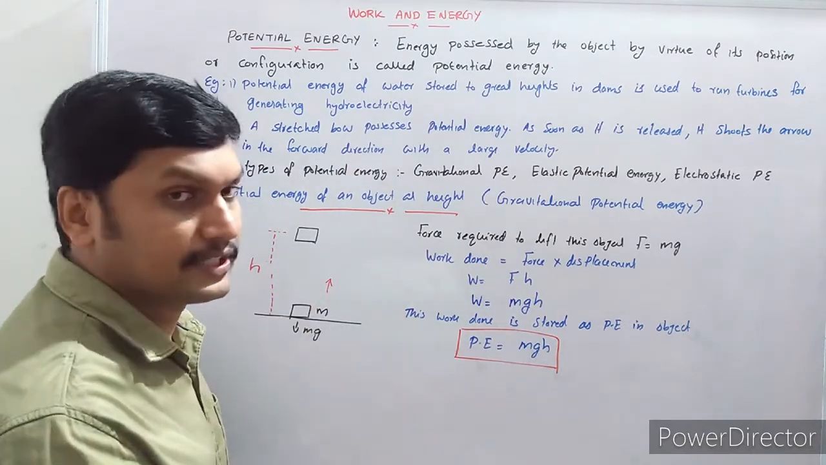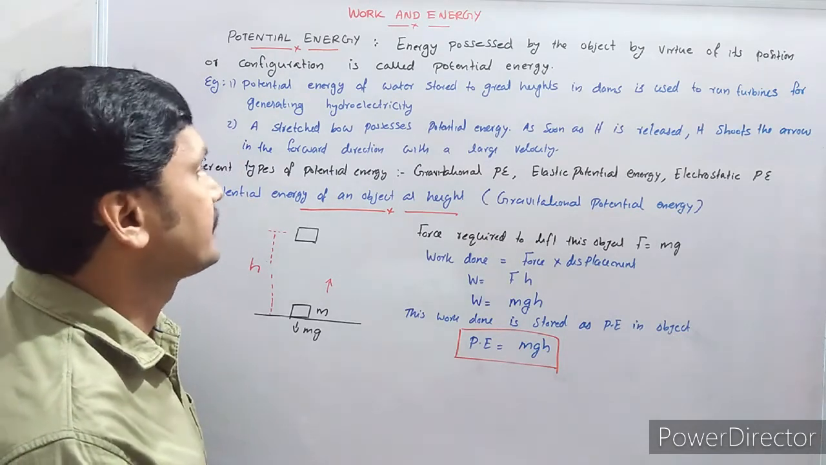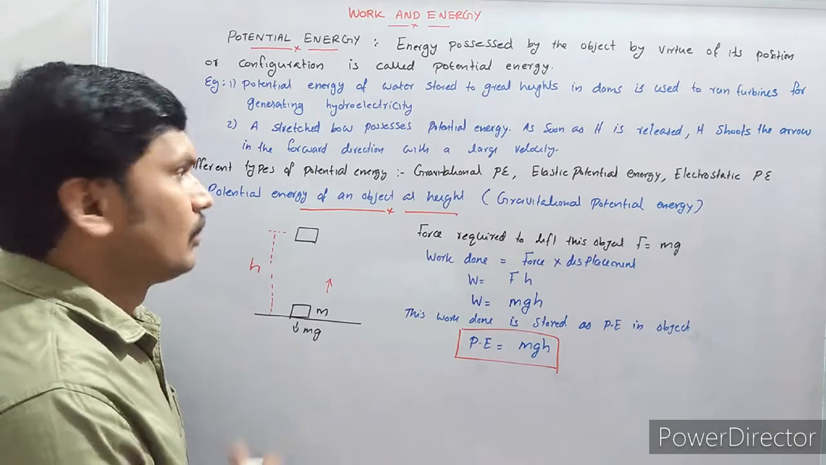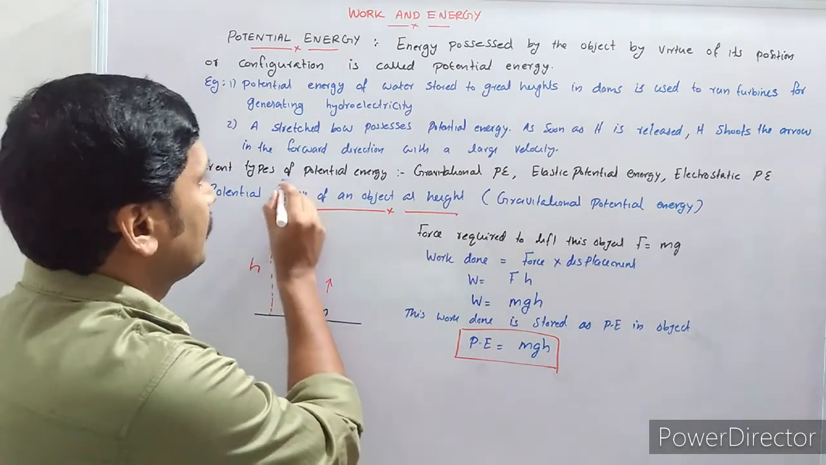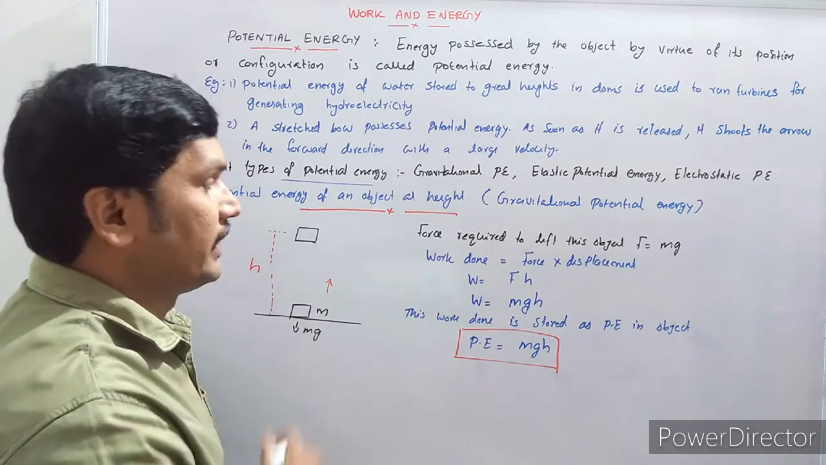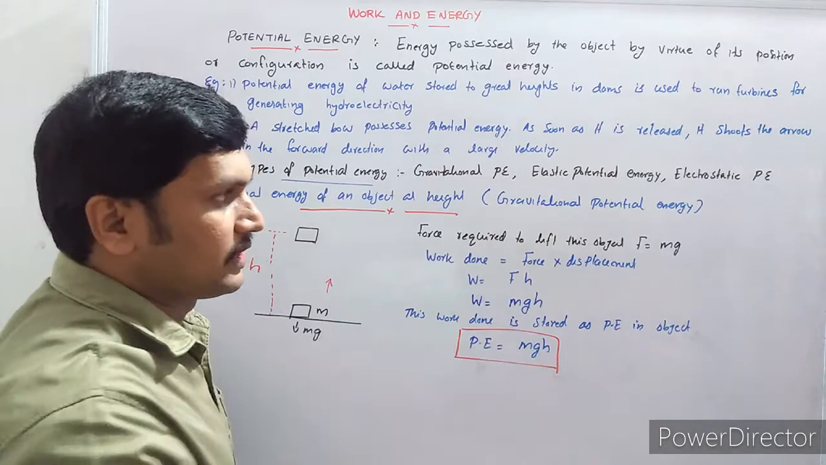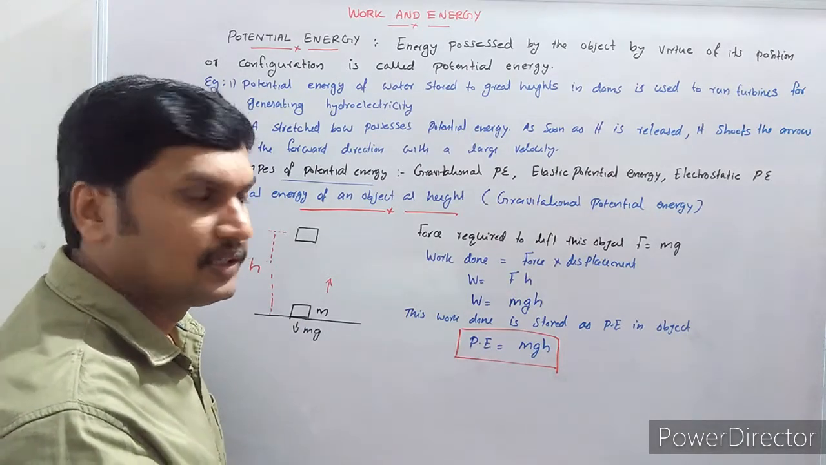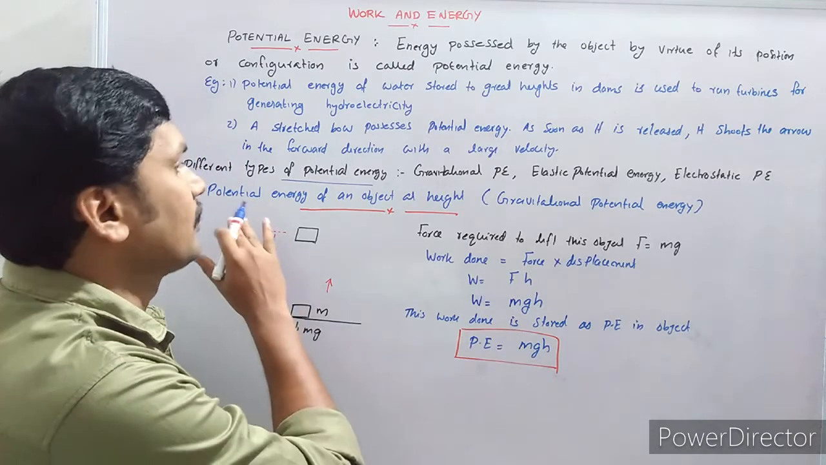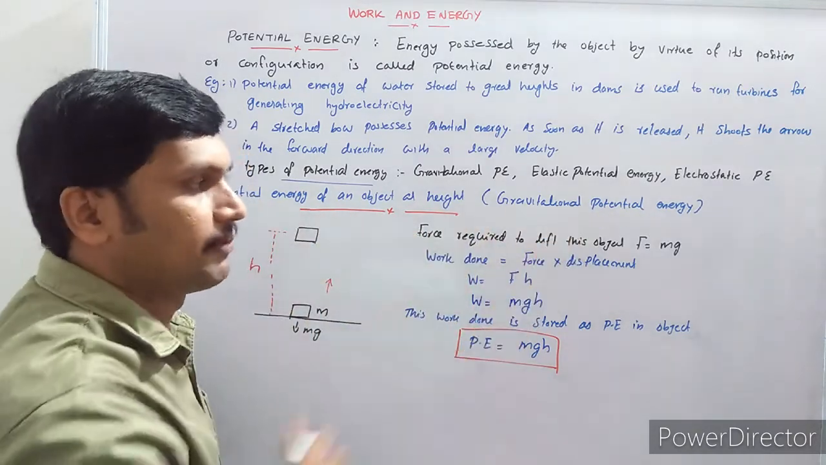It is the energy possessed by the object by virtue of its position or configuration. Now, different types of potential energy are there. Some types of potential energy are gravitational potential energy, elastic potential energy, electrostatic potential energy, etc. We are discussing only the potential energy of an object at a height, that is gravitational potential energy.